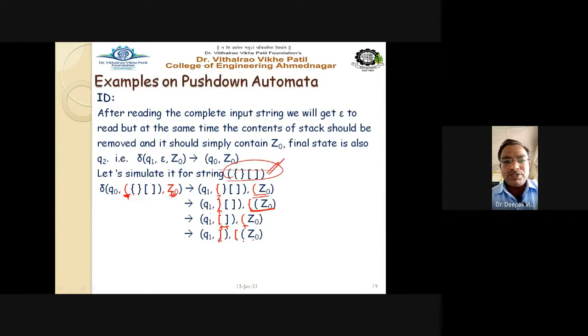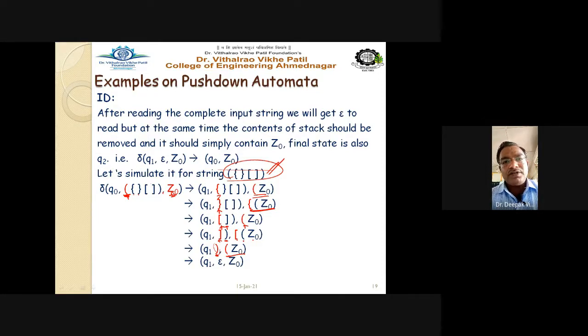As soon as we read the closing bracket, it means we have to pop whatever may be the top of the stack. So after popping this one, the only stack content is Z0, and in the string we remain with the round bracket as a closing one, right? So if we find this round one, definitely we have to pop the top of the stack.